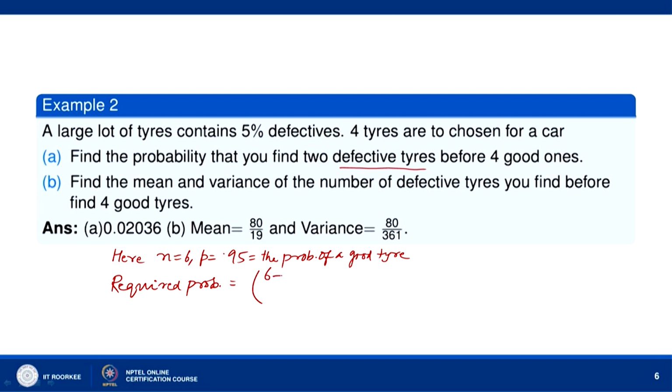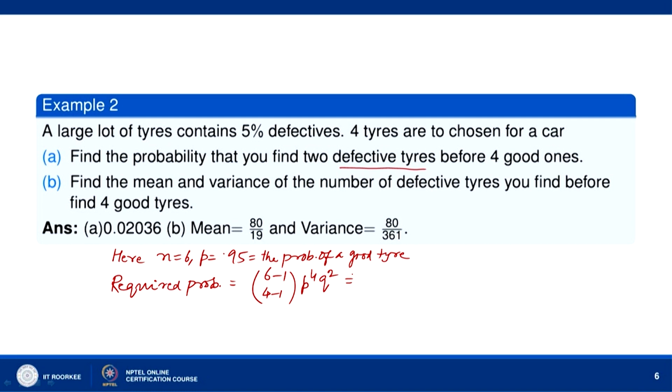So, the required probability is 6 minus 1, x minus 1, C r minus 1, where r is 4 good tires. So, 4 minus 1, and then p to the power 4, q to the power 2.